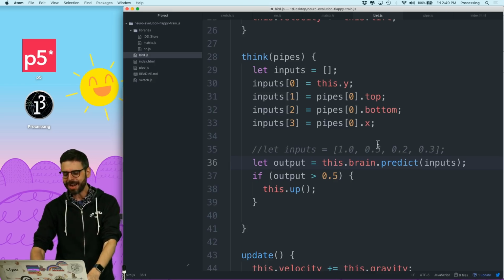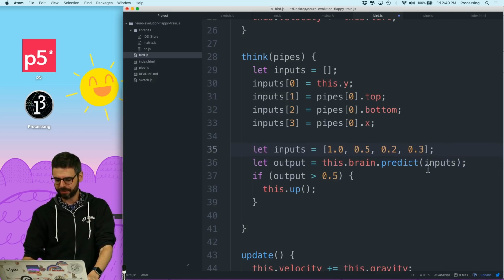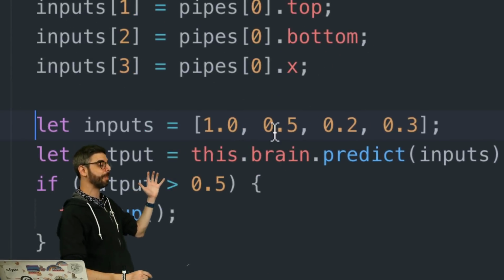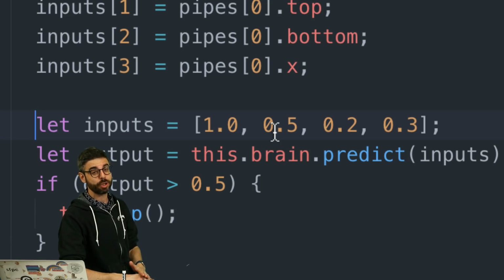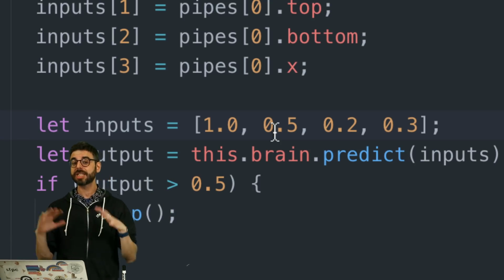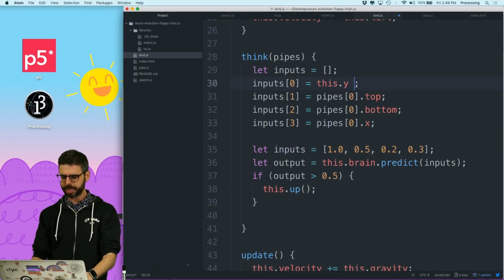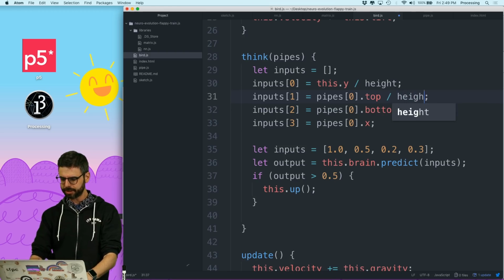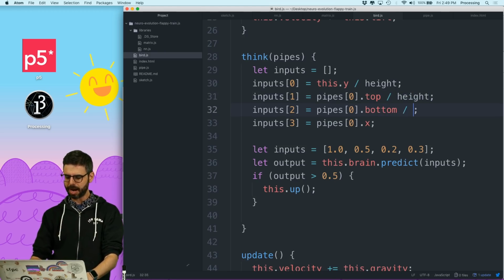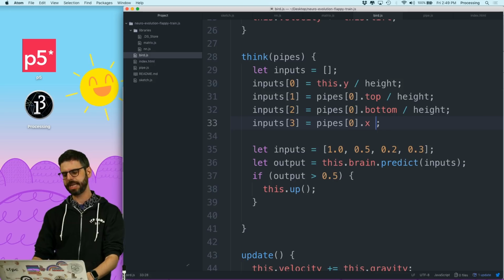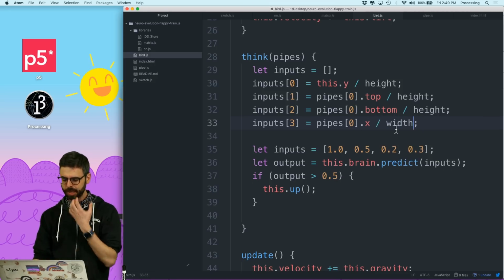Number one is, when I made my pretend version of it, I purposely made numbers between 0 and 1. So one thing I should really do is normalize all of these values. That's a pretty typical thing to clean your data. So what I'm going to do is say this dot y divided by height, this dot top divided by height, the pipe's bottom divided by height, and the pipe's x divided by width. So let's do that.